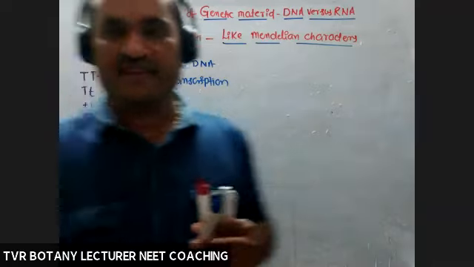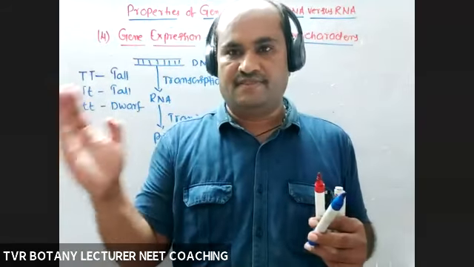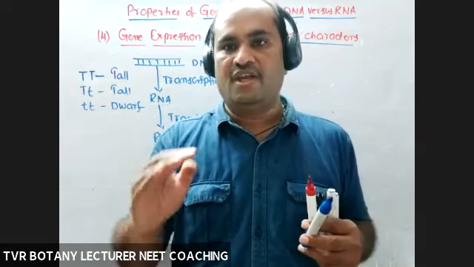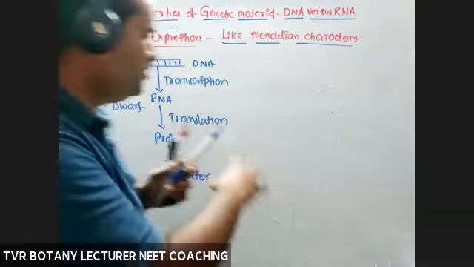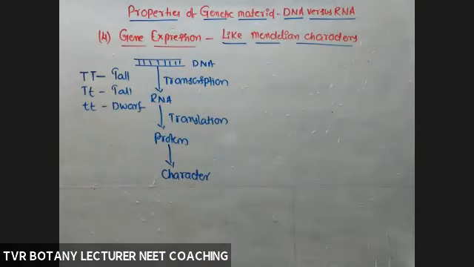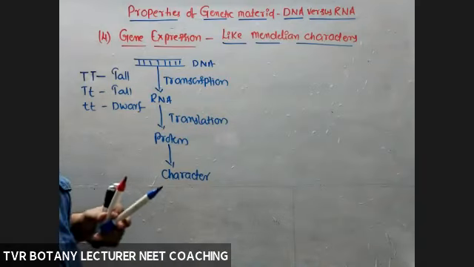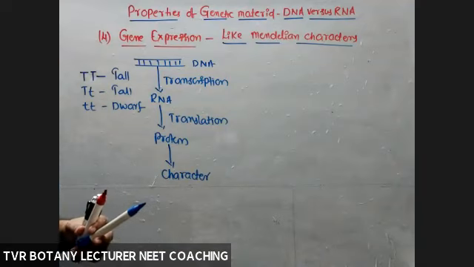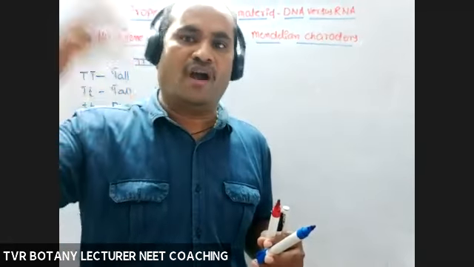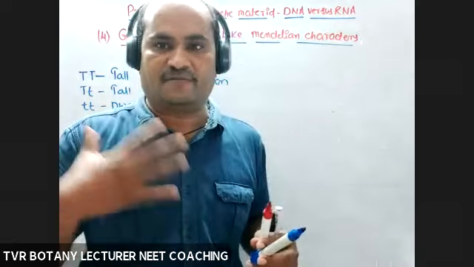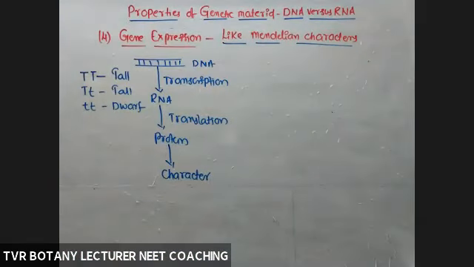So that's why the translation mechanism and some part of transcription evolved around the RNA molecule, meaning they depend on RNA. Because of RNA only, they are possible. So out of DNA and RNA, who is able to express a gene directly? RNA molecule, but not DNA. Of course, even though DNA is not able to express characters directly and depends on RNA, it is able to maintain the same type of genetic material for longer generations. Genetic integrity or conservation is possible by means of the DNA molecule only, but not RNA.